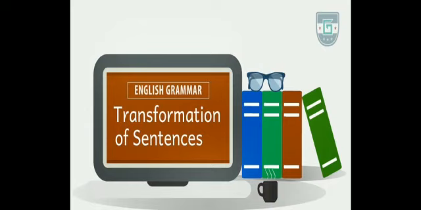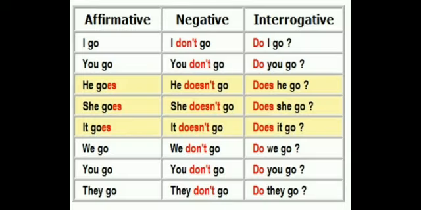So, on the basis of transformation, sentences are of three types. The first one is affirmative or positive, the second one is negative, and the third one is interrogative. How you can transform affirmative into negative or interrogative and vice versa is what we will discuss today. I have taken a few examples of simple present tense here with different subjects.